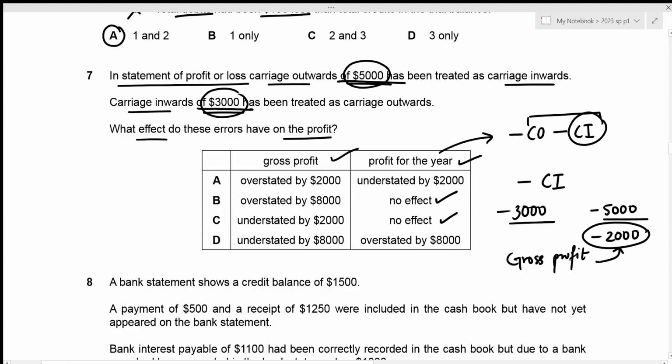And deduction would obviously result in an understatement, which means that our gross profit is being understated by the amount of 2,000. And that is given in option C. And both of option C's items are correct for gross profit as well as profit for the year, which means that this is going to be the correct answer for question number 7. Now we can move towards question number 8.